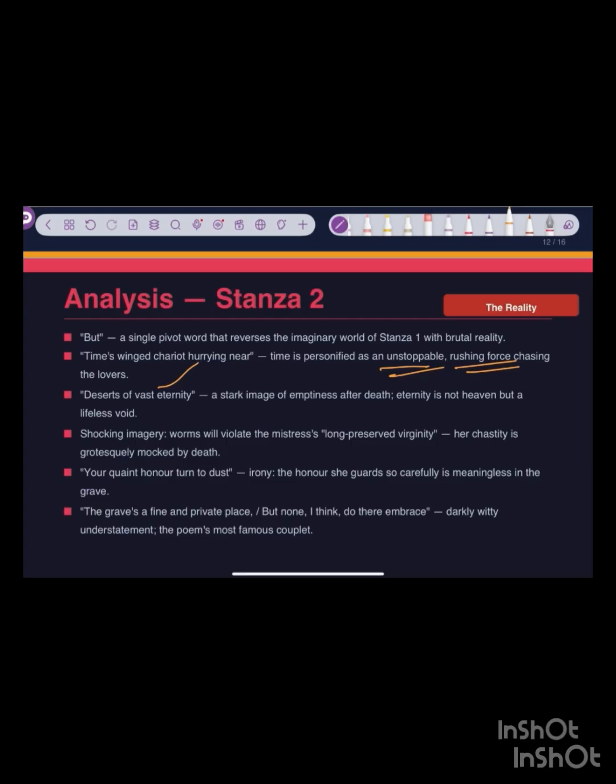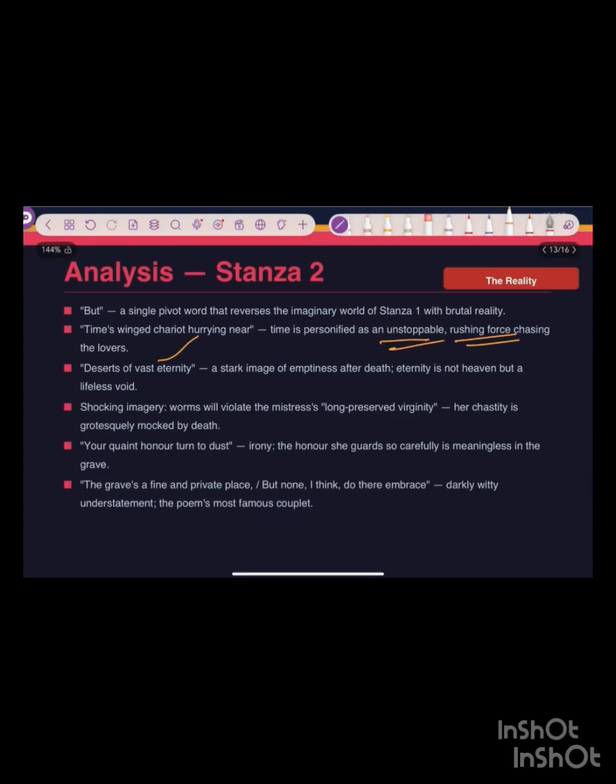So grotesque images are being produced: yes, your virginity will be eaten by worms. Your chastity is no more, and this desert of vast eternity is not a heaven, it's a hell. Your quaint honor turned to dust. Irony is there: the honor that you are guarding so carefully now is meaningless. Within no time it will be in the grave. The grave is a fine and private place, but none, I think, do there embrace.